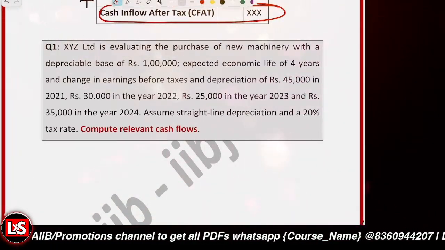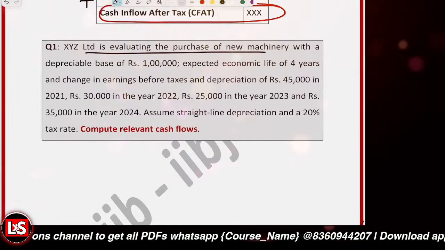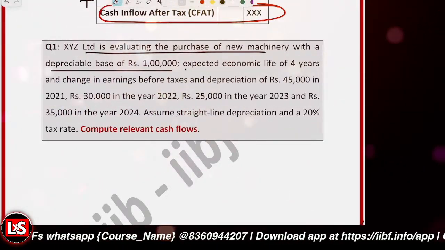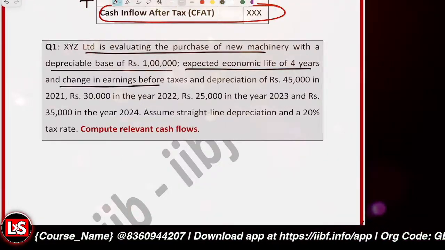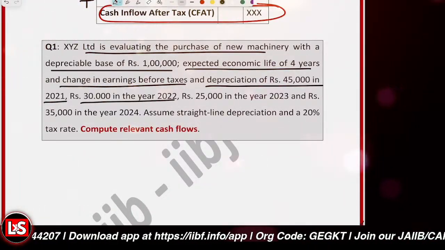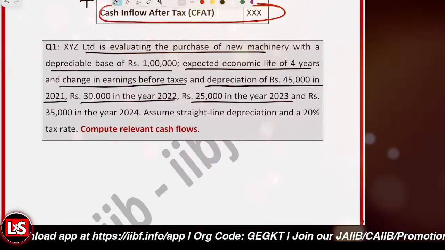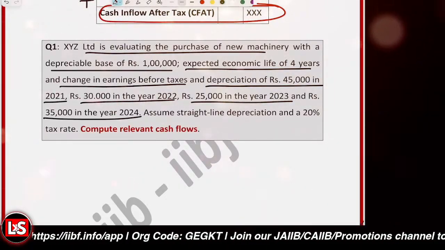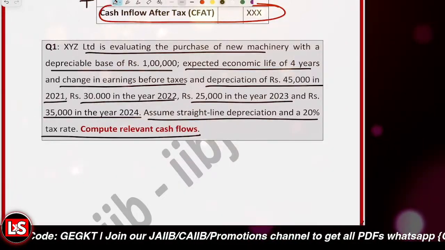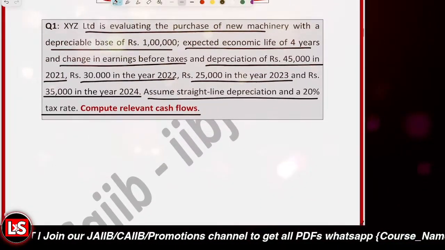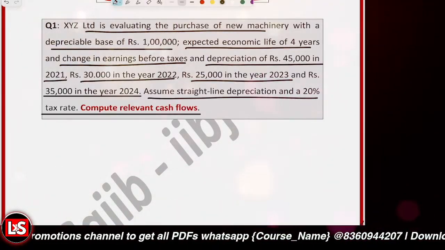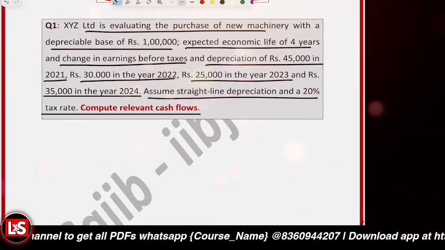So it says that XYZ Limited is evaluating the purchase of new machinery with a depreciable base of rupees 1 lakh. Expected economic life 4 years, change in earnings before tax and depreciation of 45,000 in 2021, 30,000 in the year 2022, 25,000 in 2023, and rupees 35,000 in year 2024. Assume straight line depreciation under 20% tax rate. Compute the relevant cash flows. We are to compute the relevant cash flows.